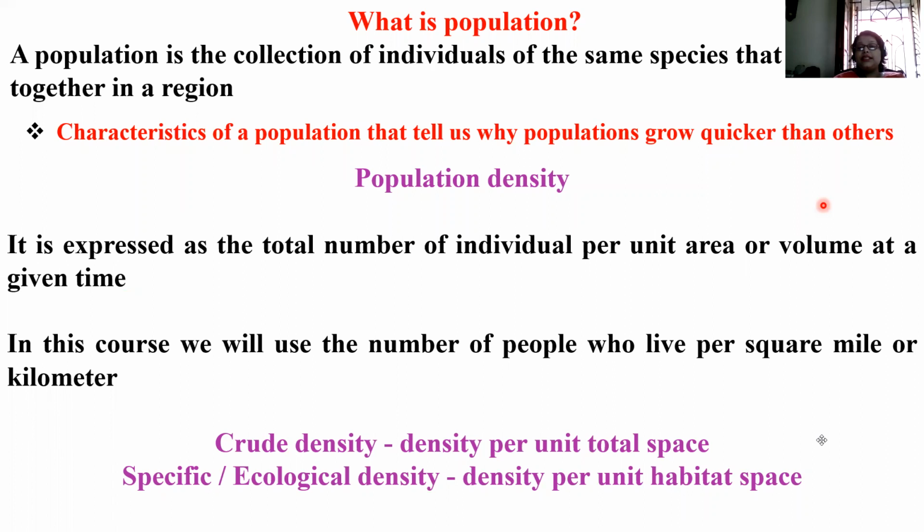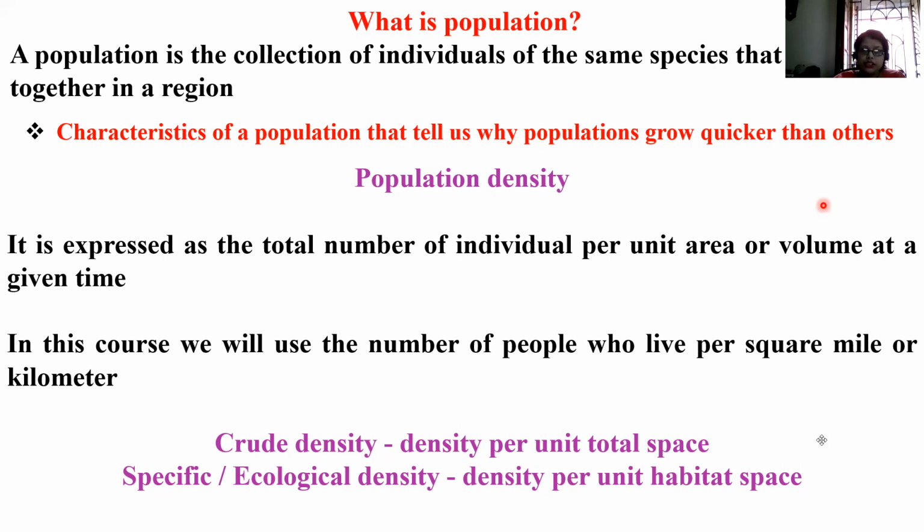Characteristics of a population that tell us why some populations grow quicker than others. There are certain very important characteristics which tell why one population is growing faster than the other. Now, I am first discussing the related terms which will help you to understand the entire lecture, correct?